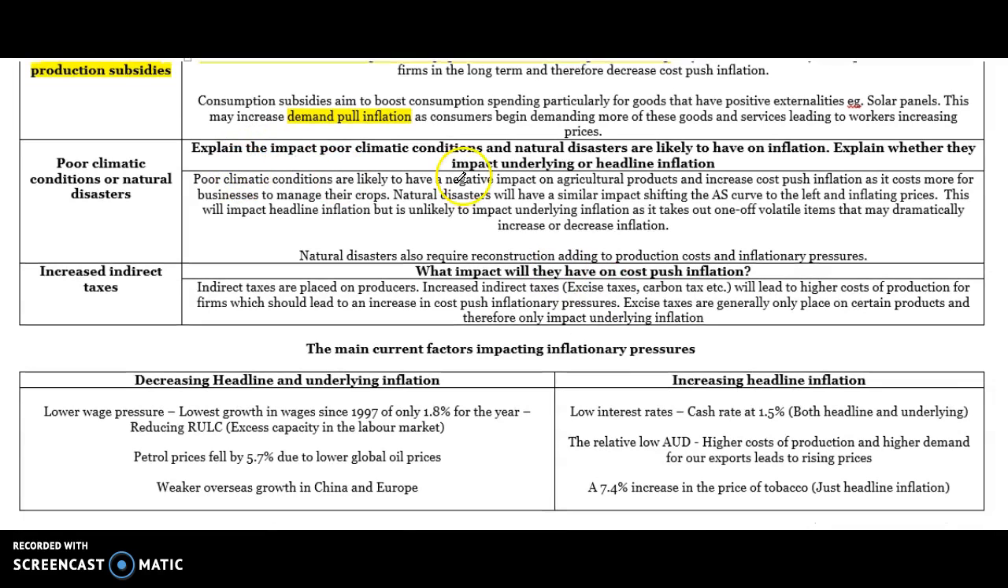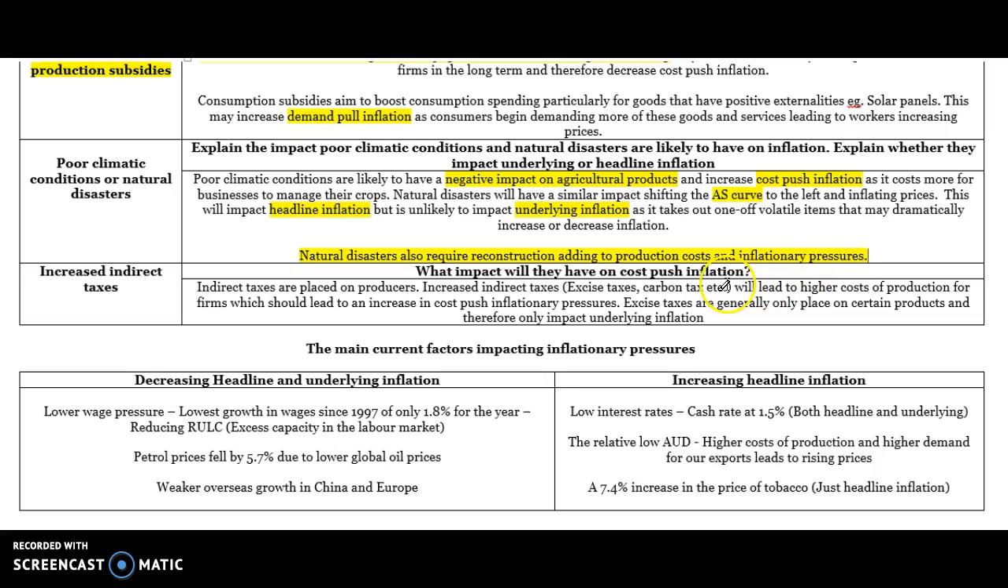Poor climatic conditions have a negative impact on agricultural products. That leads to increased cost push inflation as it's more costly for firms to manage their crops. Any natural disasters will shift aggregate supply to the left, which will generally lead to higher prices. It'll generally affect headline more than underlying because it'll impact the prices of volatile items, but it can have some impact on underlying inflation. The other thing with natural disasters is they often lead to more aggregate demand because we need to reconstruct the buildings and recover what's lost. That can lead to demand pull inflation as well.